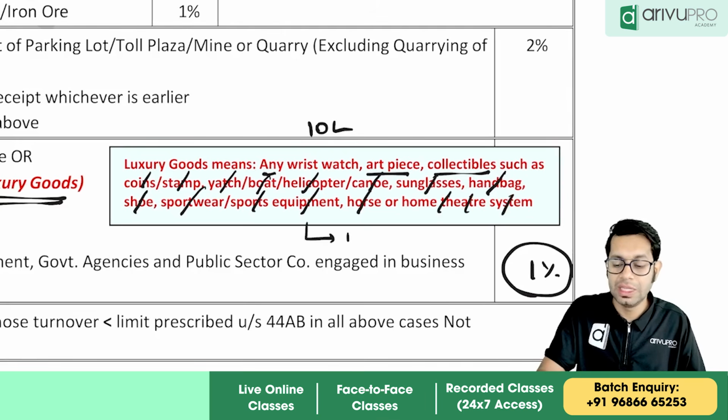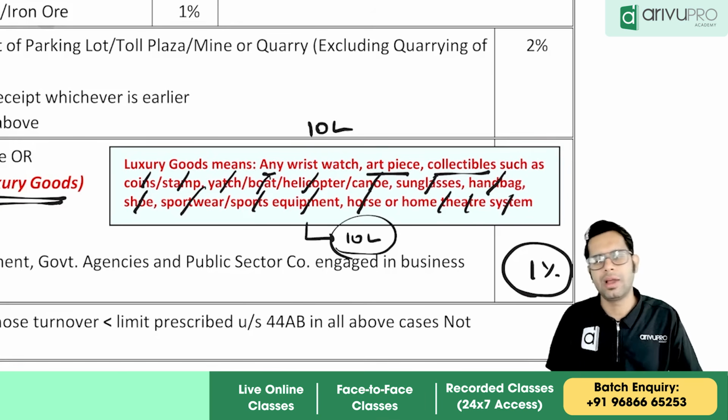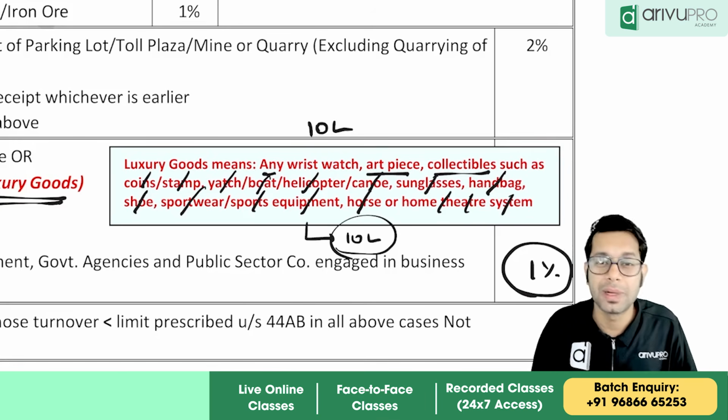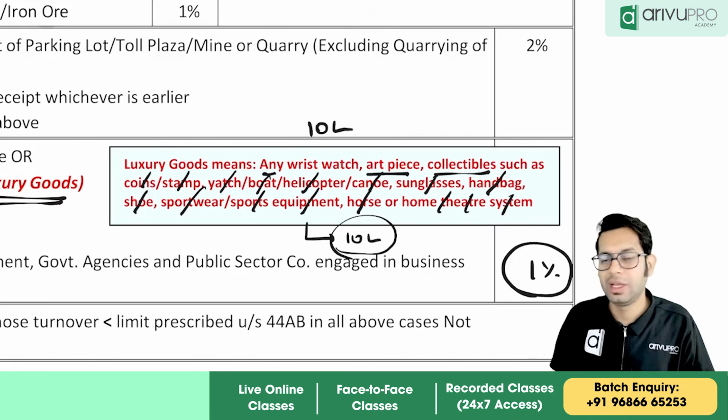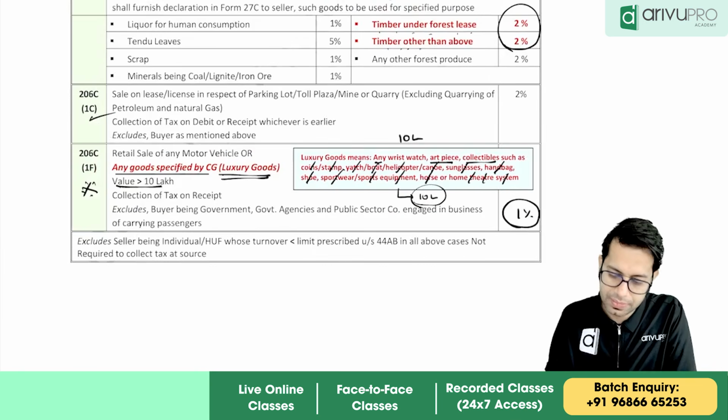If the value of these things separately is more than 10 lakh rupees, then the person who is selling them to you will collect an extra 1% as TCS.